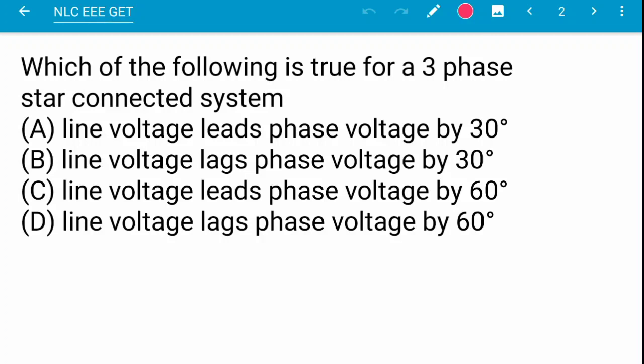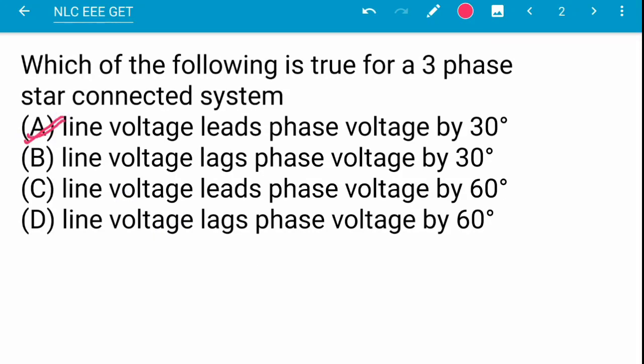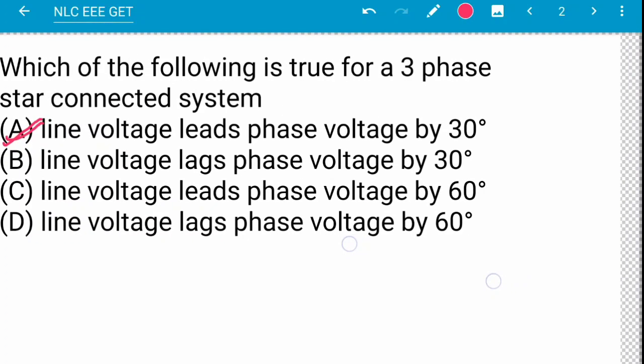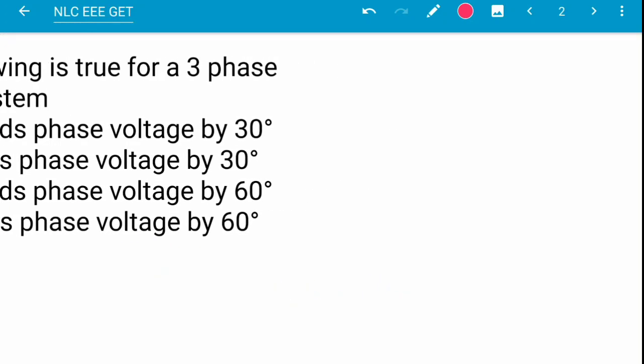Which of the following is star connected system? The question is given and the options are: line voltage leads phase voltage by 30 degree, line voltage lags phase voltage by 30 degree, line voltage leads phase voltage by 60 degree, and line voltage lags phase voltage by 60 degree. So here option A is the correct answer. Line voltage leads phase voltage by 30 degree in a three phase star connected system.